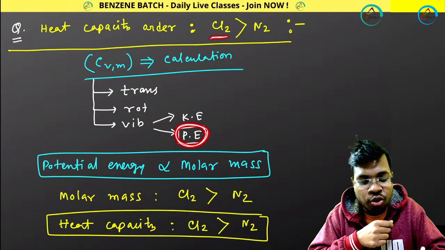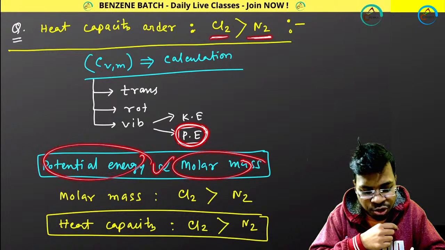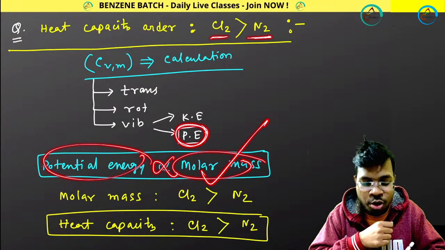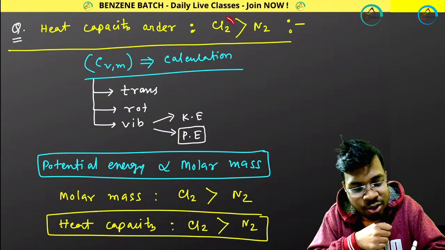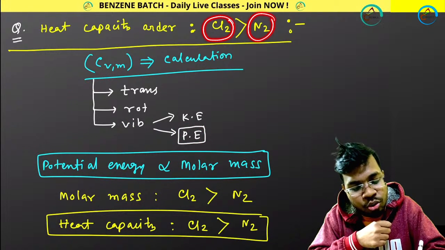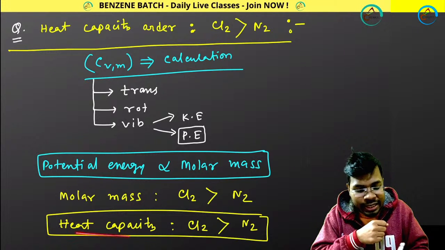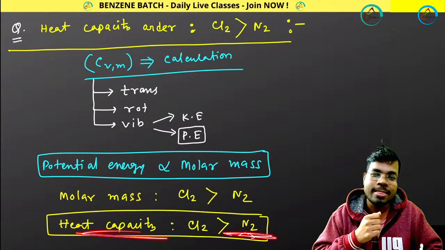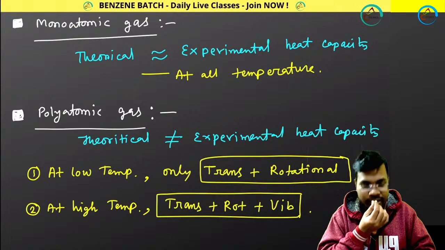but the potential energy of Cl2 and N2 will be different. Why? Because potential energy depends upon molar mass. It is proportional to molar mass. So more molar mass, more potential energy, more Cv. Cl2 has more molar mass than N2. So that's why Cl2 shows more heat capacity than N2. Correct? Got it?